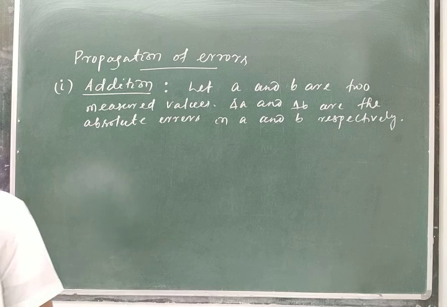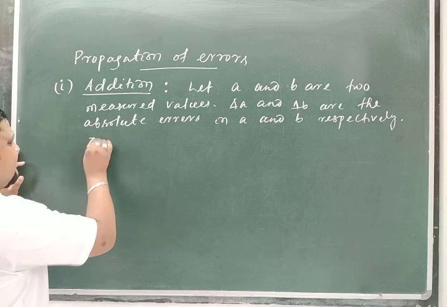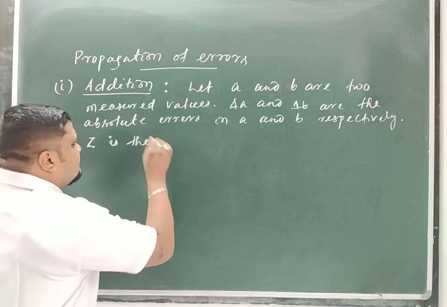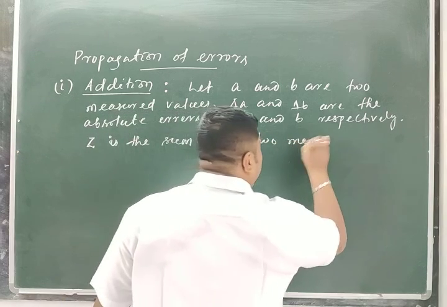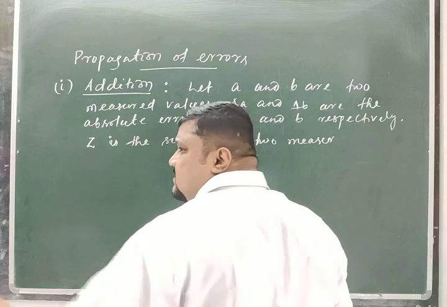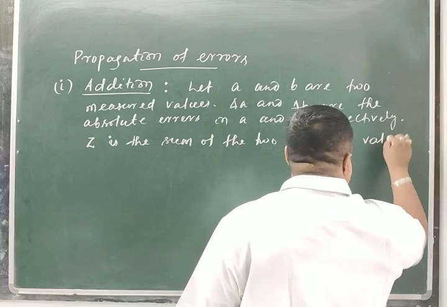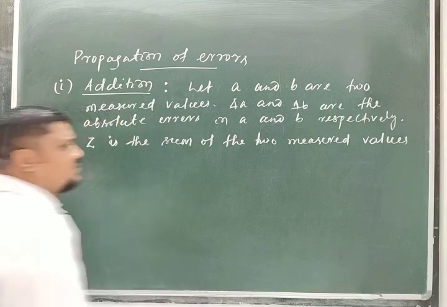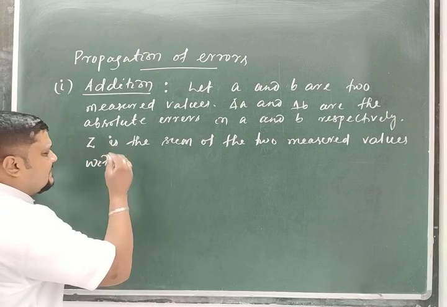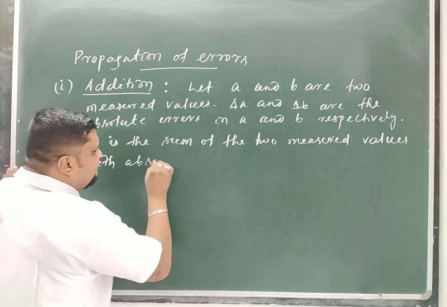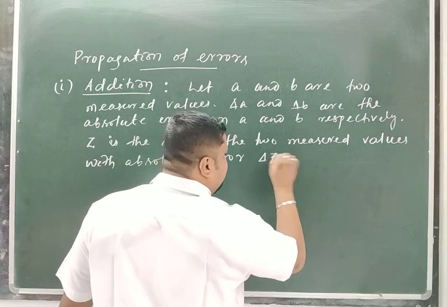Now here let us consider Z is the sum of the two measured values, with obviously some absolute error, delta Z. Clear?